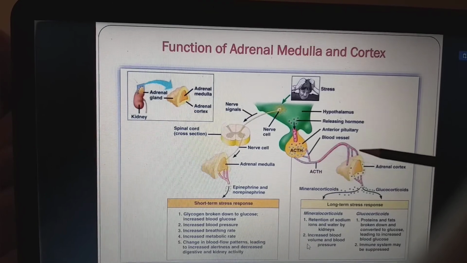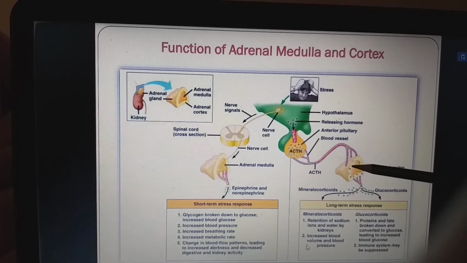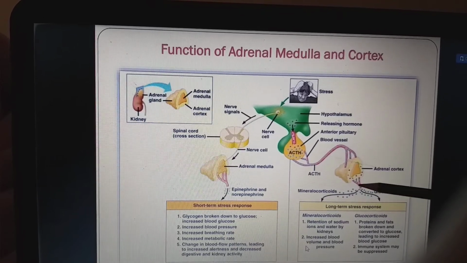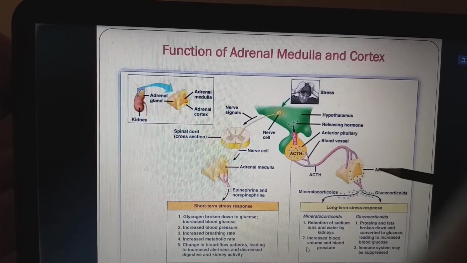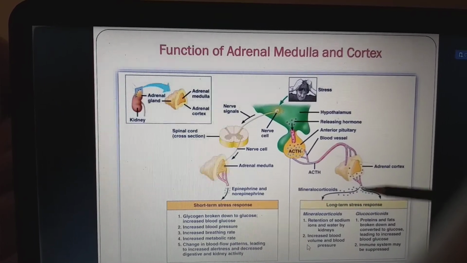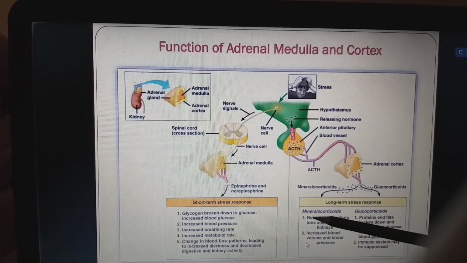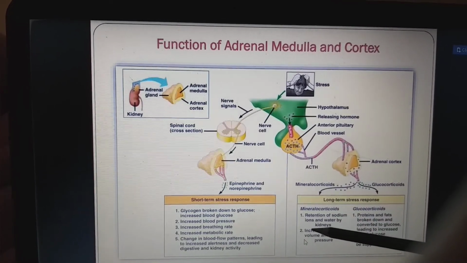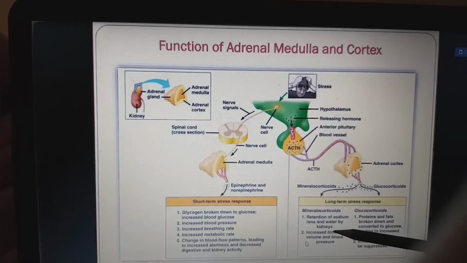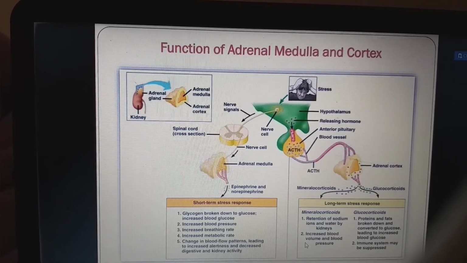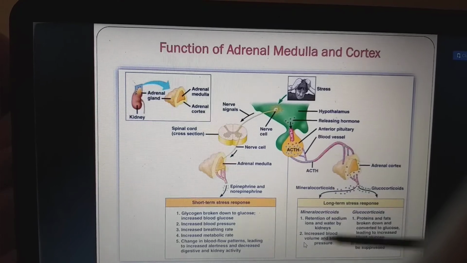Now this will act on the adrenal cortex, and the adrenal cortex will release the glucocorticoids and mineralocorticoids. The long-term stress response is through mineralocorticoids and glucocorticoids. Mineralocorticoids, what will they do? Retention of sodium ions and water by the kidneys, increasing blood volume and blood pressure. For a more chronic period, they will have increased blood pressure.